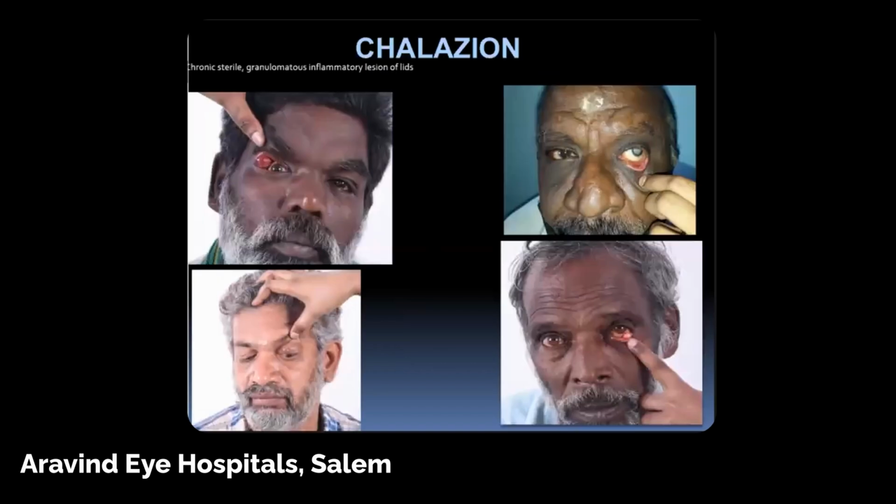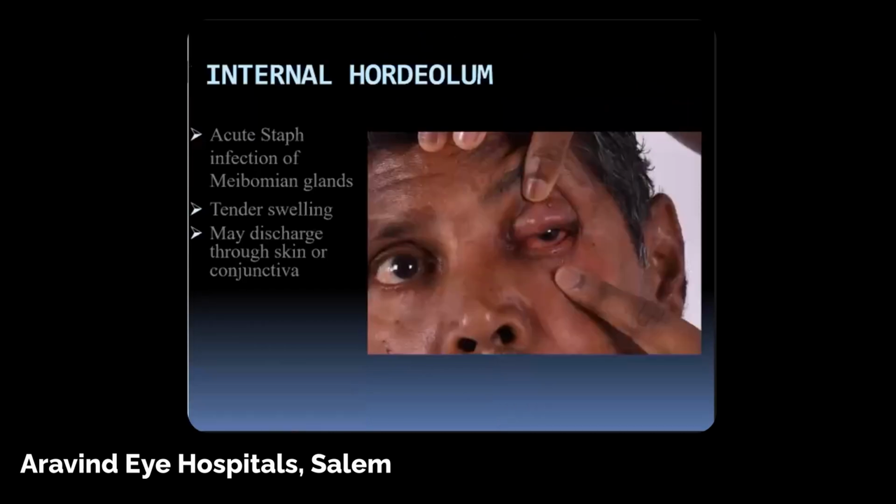Chalazion, though not an infection, is a sterile granulomatous inflammatory lesion of the meibomian glands, but it was again one of the very common causes for postponing any intraocular surgery, either cataract, retinal or corneal surgery. So mostly it's either blepharitis or chalazion. You can see here there's a large chalazion, a patient with cataract again with chalazion, and this is again a patient with an infected chalazion. These are the common causes for postponing.